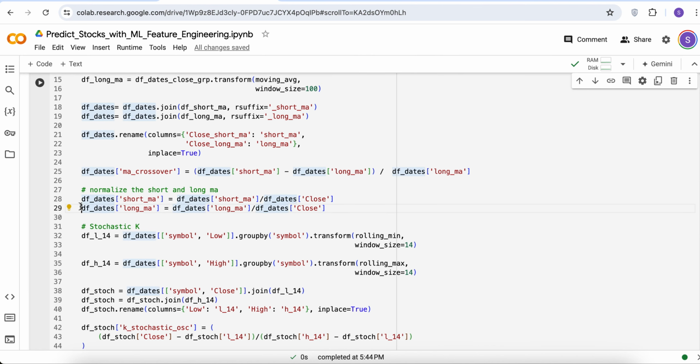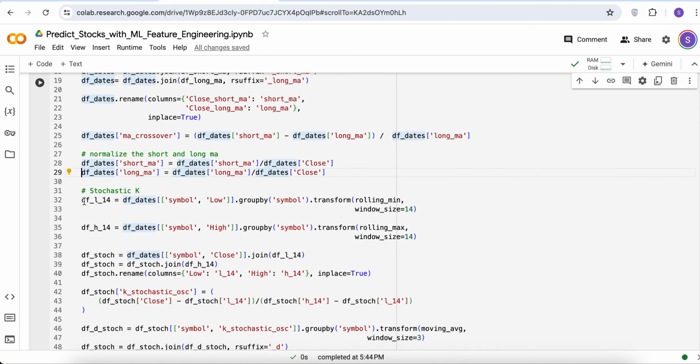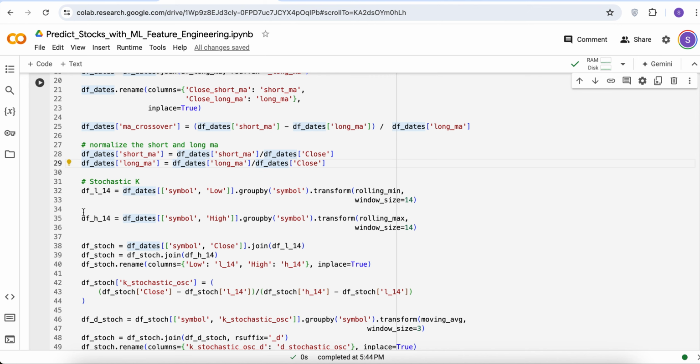And then we do more calculations of the technical indicators which are used in trading. For example, the stochastic K and the D. Basically what this measures is how far away the current closing price is from the rolling minimum.